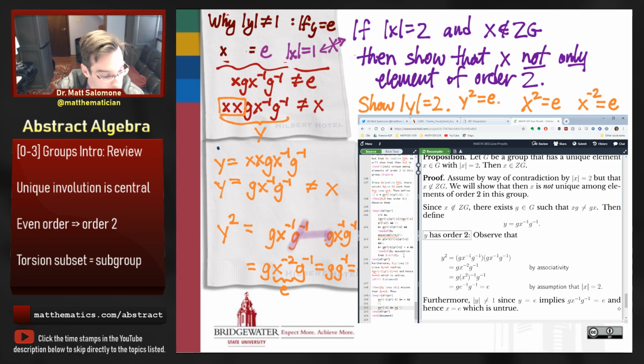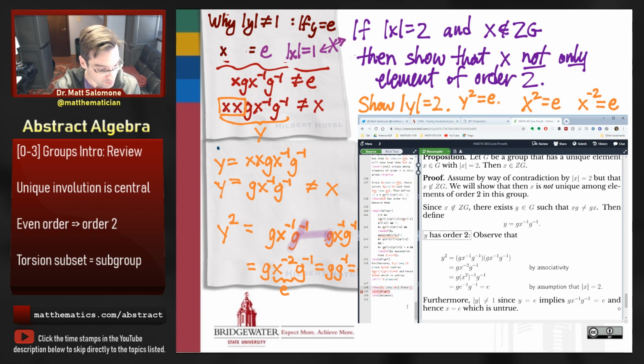Wait a minute, this is probably not the way I want to do this piece of the argument. G x inverse, G inverse, that's what we had here, right? And if that's equal to x, then I can multiply... Now maybe we should just run this piece of the argument the way that we had it before.